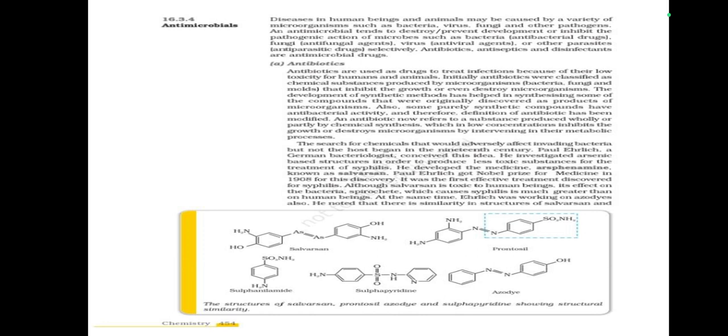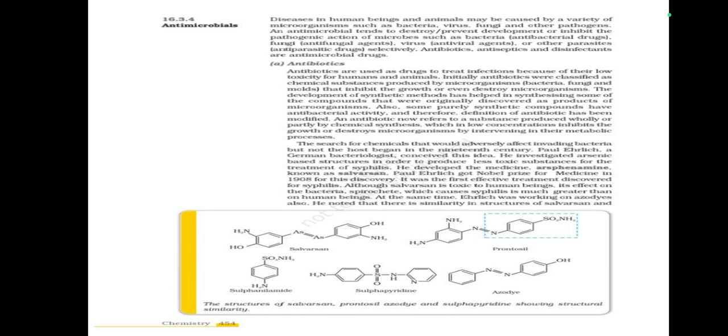Antibiotics. Antibiotics are used as drugs to treat infections because of their low toxicity to humans and animals. Initially, antibiotics were classified as chemical substances produced by microorganisms, bacteria, fungi, and some molds, that inhibit the growth of or even destroy microorganisms. The development of synthetic methods has helped in synthesizing some of the compounds that were originally discovered as products of microorganisms. Also, some purely synthetic compounds have antibacterial activity, and therefore the definition of antibiotic has been modified.